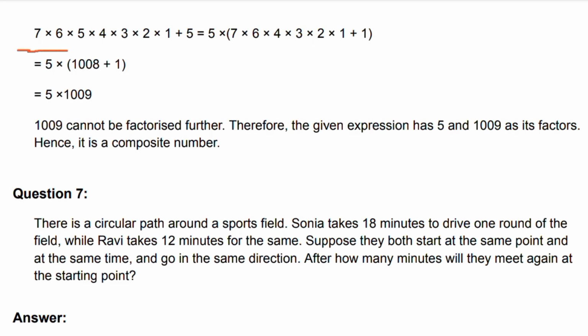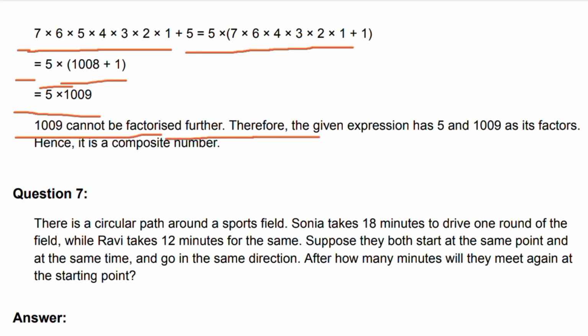7 into 6 into 5 into 4 into 3 into 2 into 1 plus 5 is equal to 5 into (7 into 6 into 4 into 3 into 2 into 1 plus 1), which is equal to 5 into (1008 plus 1), which is equal to 5 into 1009. 1009 cannot be factorized further.